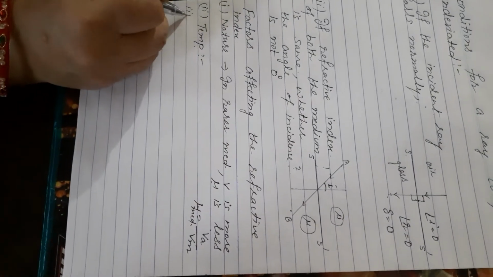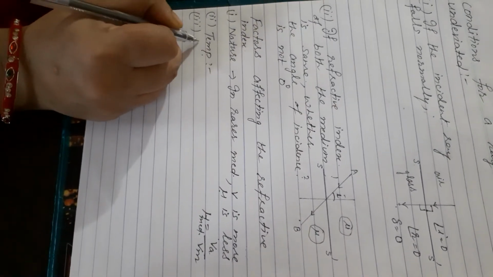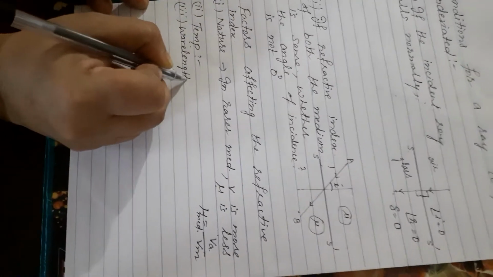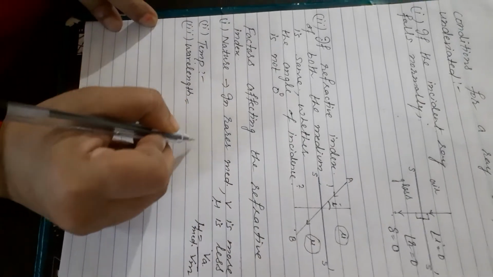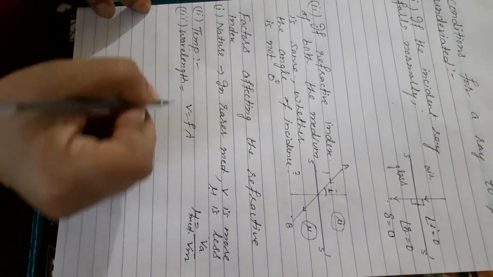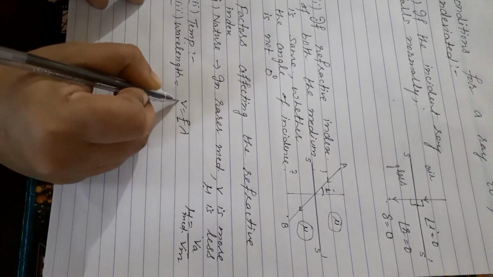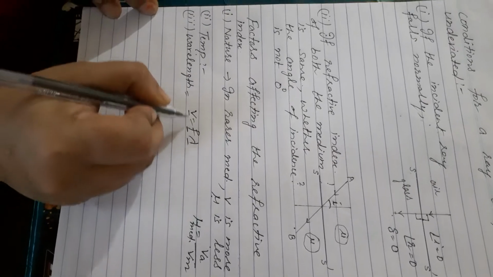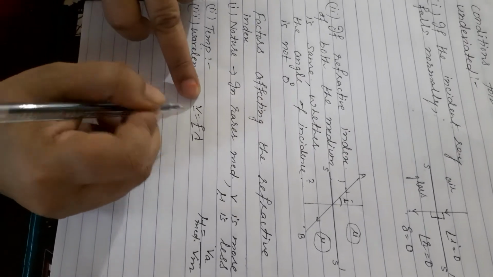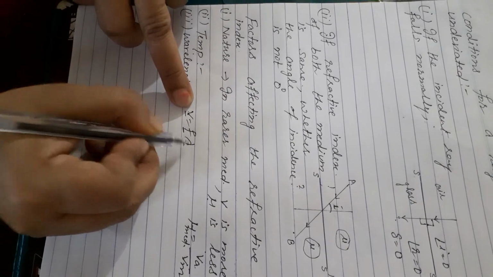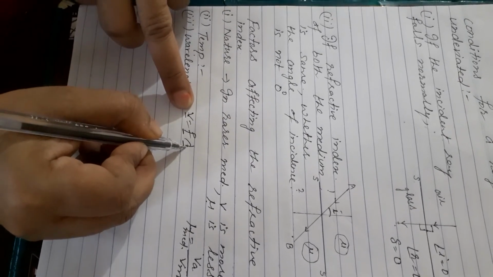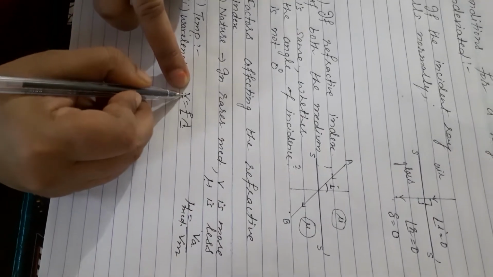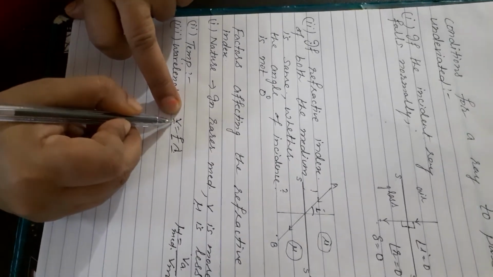Then the third one is, beta, wavelength. We know the formula v is equal to f lambda. Now frequency will not change. v is the speed of light, lambda is the wavelength. These two quantities are directly proportional to each other. If v is more, lambda will also be more, and if v is less, lambda will also be less. Or the reverse: if wavelength is more, velocity will be more, and if wavelength is less, velocity will also be less.